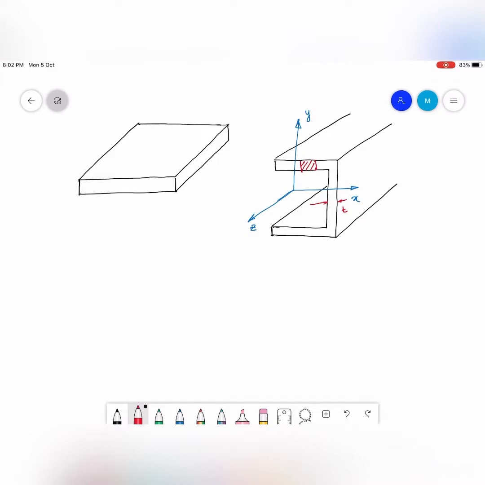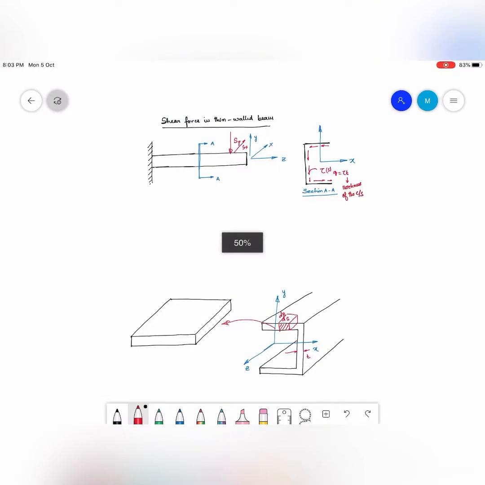ds is the length of this cross section, and I just take a small block out of it. dz is this length, and I magnify this, and this is shown here.